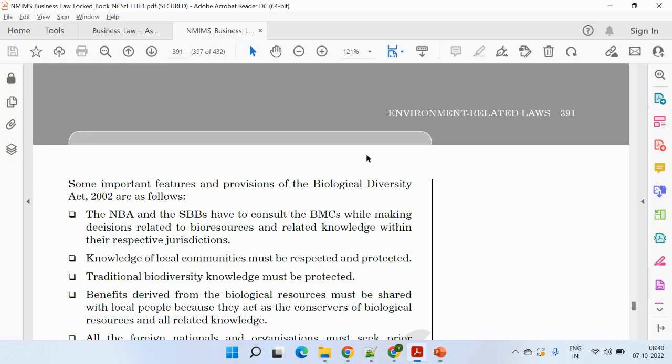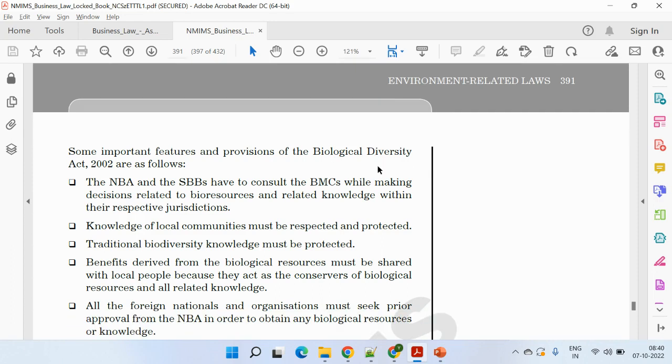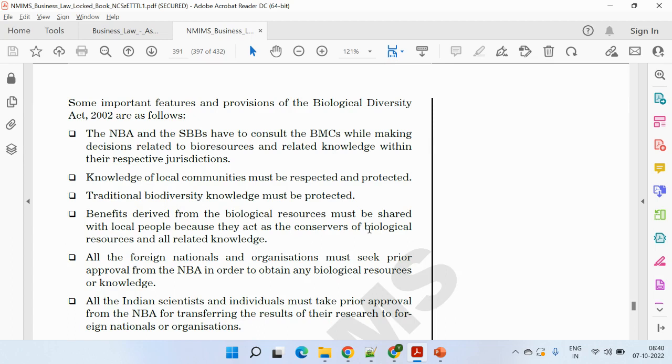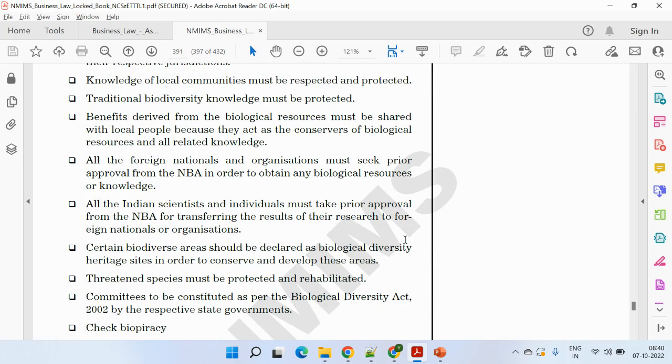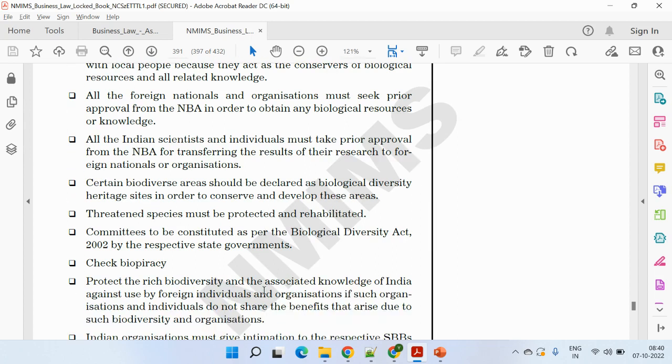So you just need to explain all this, and after that you need to explain these features and provisos, like NBA and SBB. We have to consult the BMC. Knowledge of local communities, traditional biodiversity knowledge, benefits derived from it. Foreign nationals and organizations need the prior approval from the NBA. Indian scientists take the prior approval from NBA for doing any kind of research. Certain biological areas shall be declared as heritage sites. Threatened species need to be protected. Committees to be constituted by the state governments.